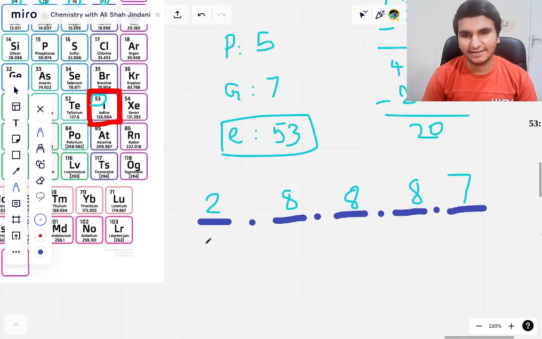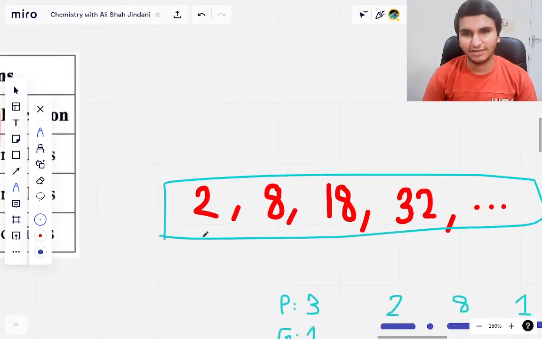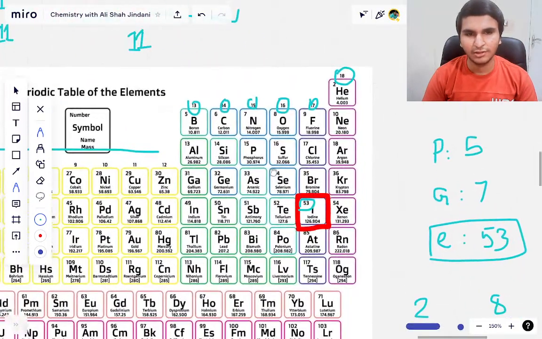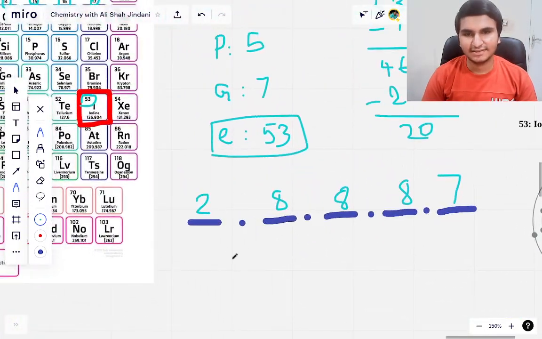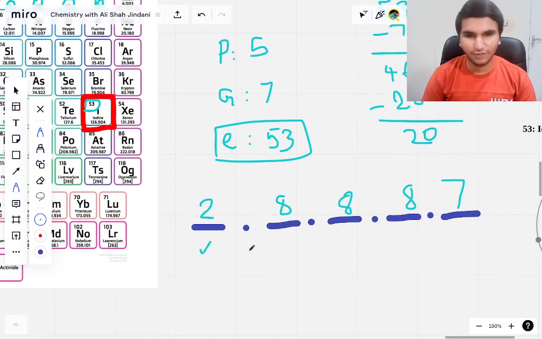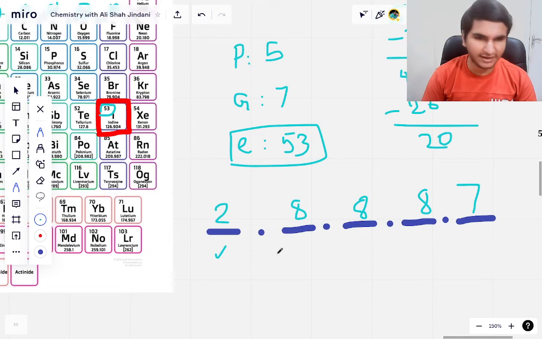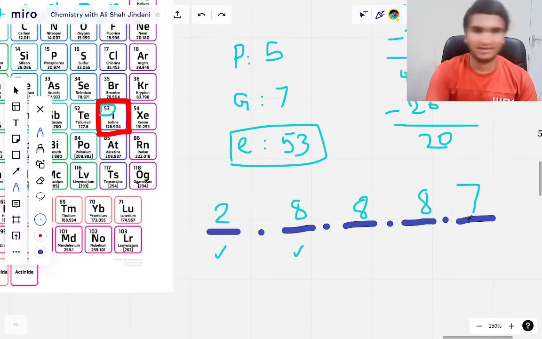If we look at this one, we have the limit of 2, 8, 18, 32. So we are going to look at this, and we know that this shell is full, right? It cannot hold more than 2 electrons. This shell is also full. This is not full, this is not full, and we don't deal with the last shell. We just leave it for now because the last shell is totally fixed, right? This is also fixed. Now what we can do is add electrons to these two shells.